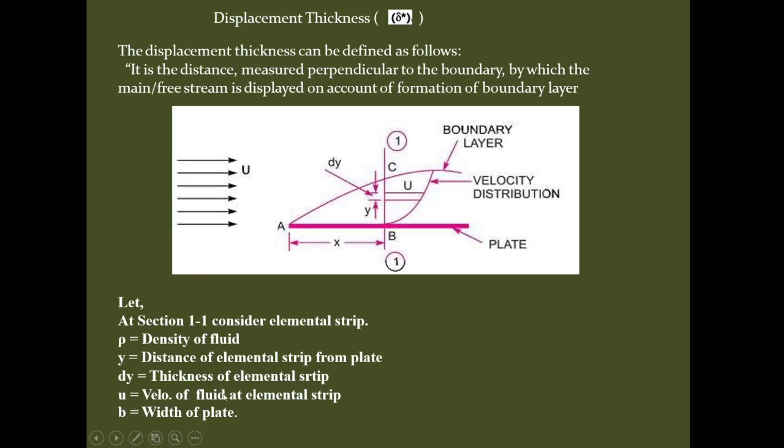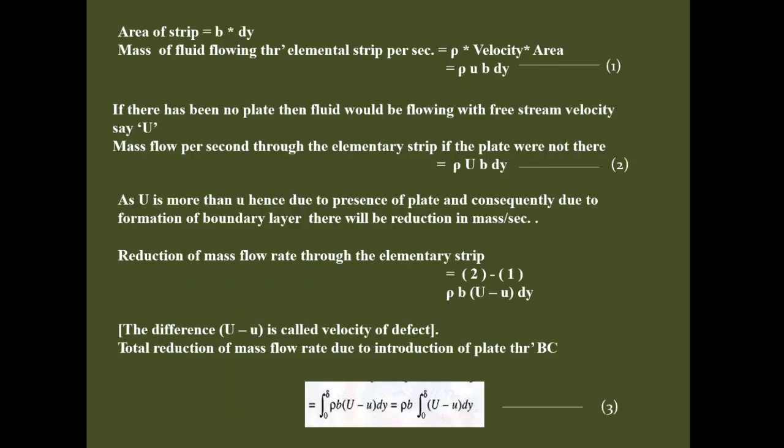Small u is the velocity of this elemental stream and b is the width of the plate. These are the assumptions.